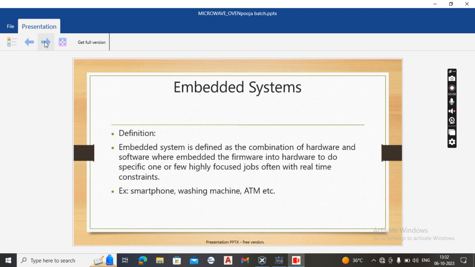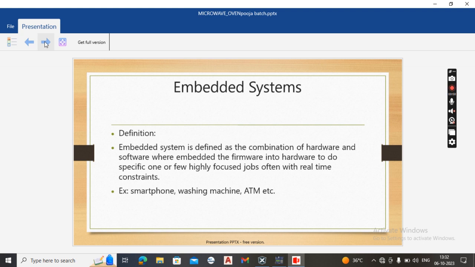Nowadays, embedded systems are used in so many fields, for example, the education sector, automobile sector, health sector, communication sector and banking sector. An embedded system contains specialized hardware and a real-time operating system. An example of a real-time operating system is our smartphone.